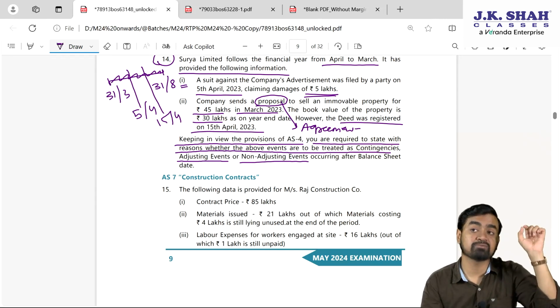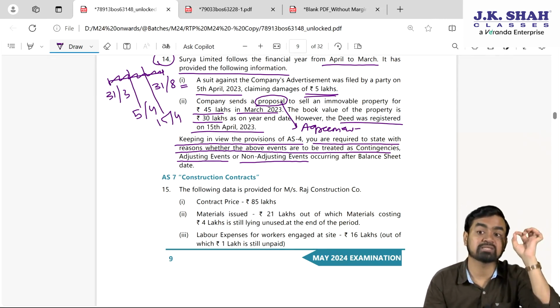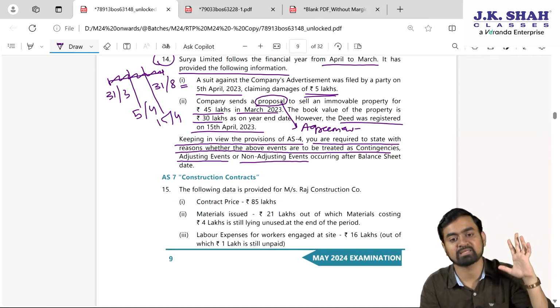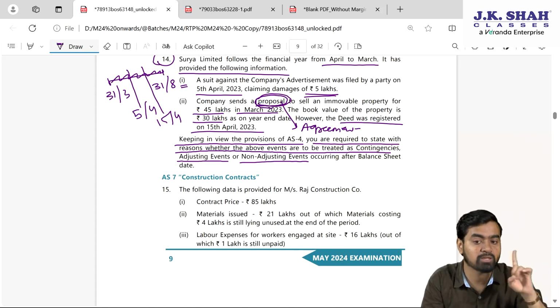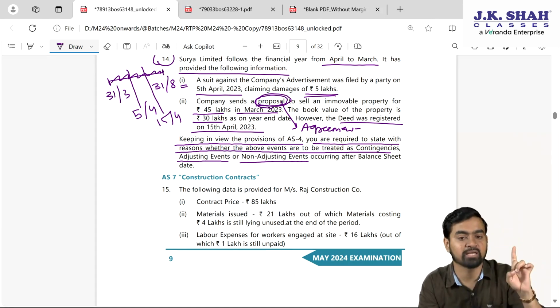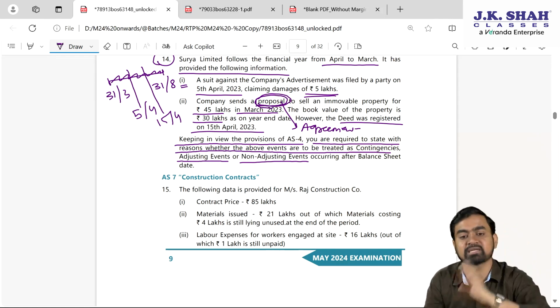But on 31st of March, if the proposal was there, it is a non-adjusting event. On 31st of March, if the sale agreement was there and the terms and conditions were finalized, then it is an adjusting event. So here the word proposal is there on 31st of March. Proposal does not mean a condition on the balance sheet date. Hence, it is a non-adjusting event. Instead of proposal, if the word agreement is there, then it is an adjusting event.